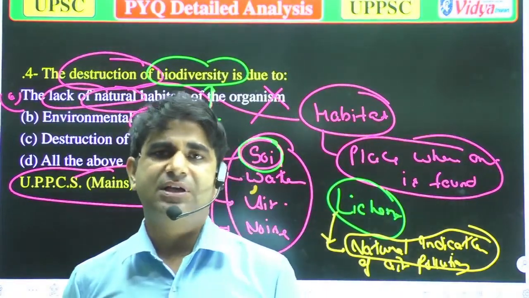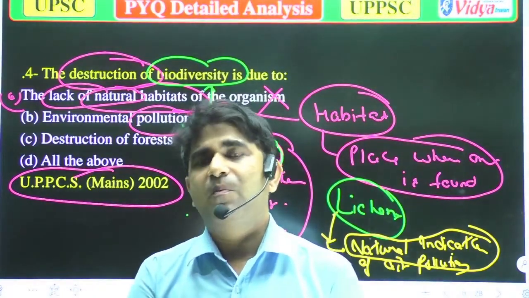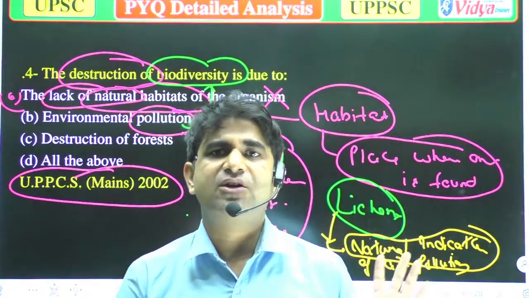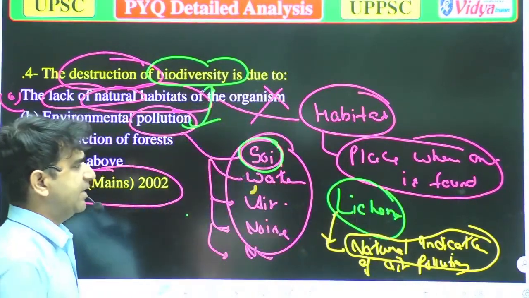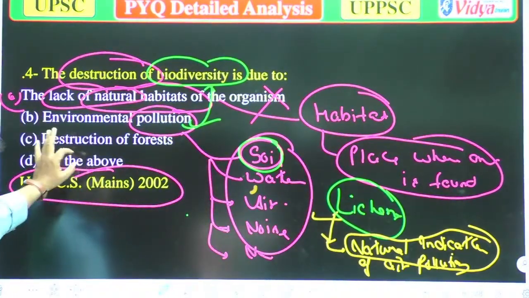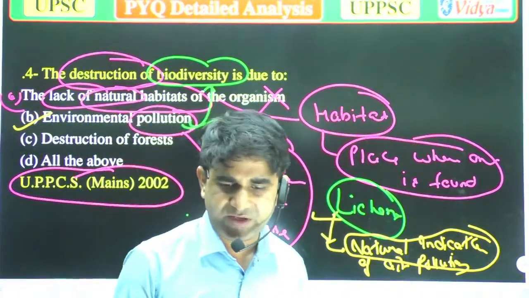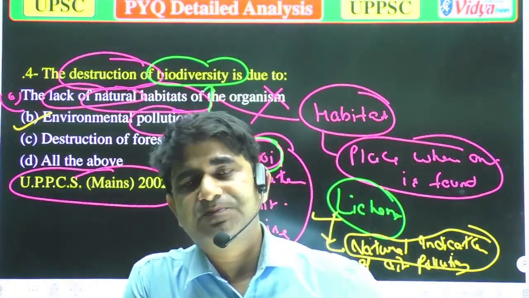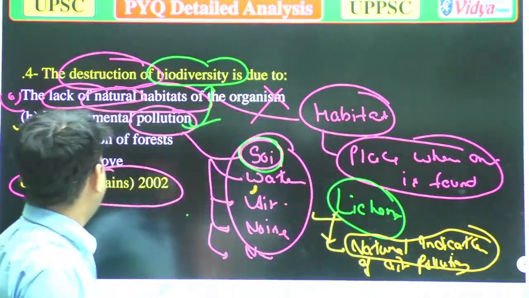Because lichens have the capability, or you can say the virtue, that if there is bad quality of air, these lichens cannot survive. So we can say that the area is polluted. You should remember that question, that lichens are known as the natural indicator of pollution. So option B is also correct, that environmental pollution leads to the destruction of biodiversity. Now we'll move to the next question.